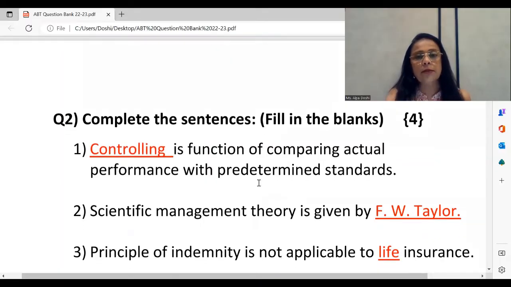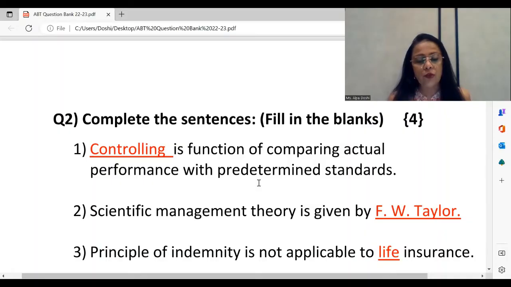You see the third, complete the sentence. From the chapter of business services, we have the topic principles of insurance. Under principles of insurance, the third principle, that is principle of indemnity. To give you a brief reminder, indemnity is that principle which does not apply to life insurance, as it says that the compensation awarded cannot be more than the actual loss.